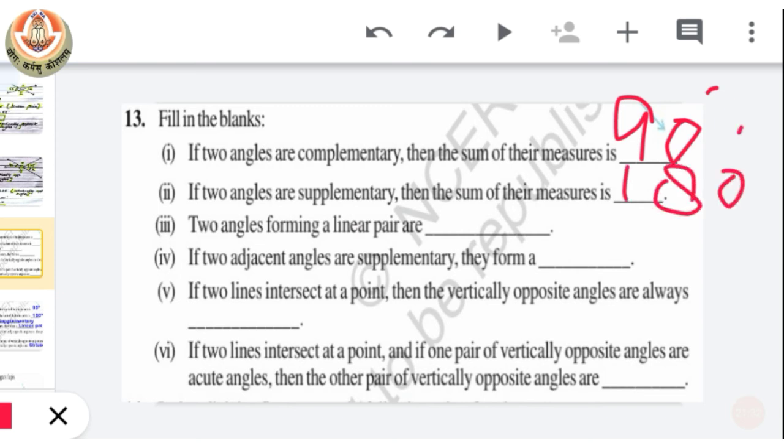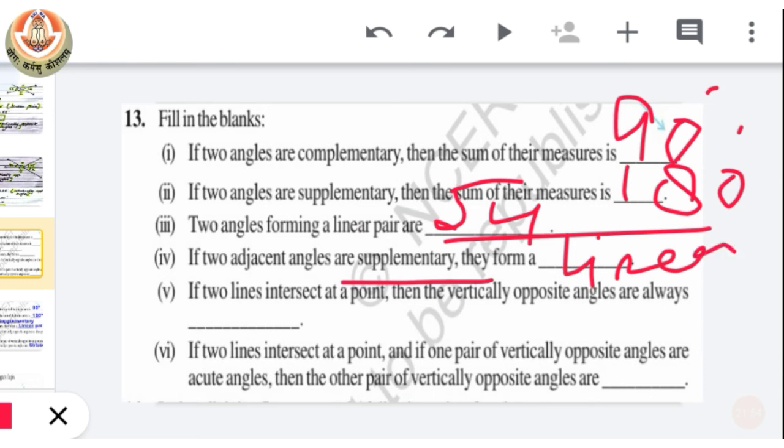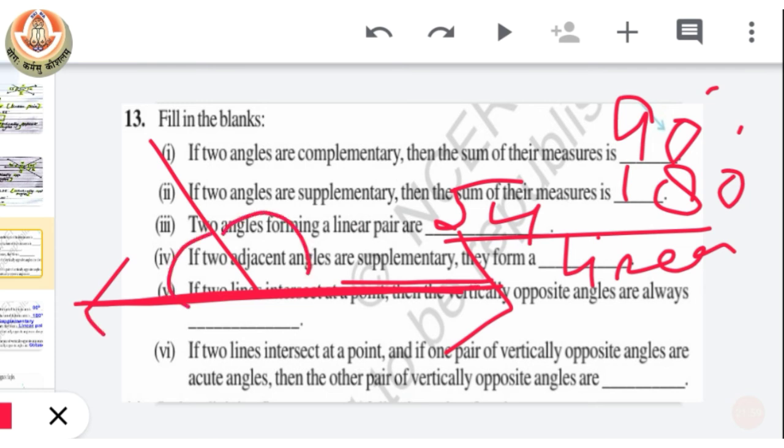When two angles are forming a linear pair, then they will be supplementary. And if two adjacent angles are supplementary, then they will become a linear pair. Two adjacent angles that are supplementary are forming a linear pair.